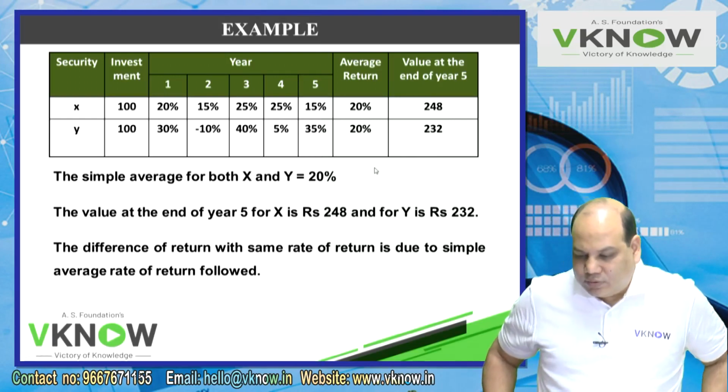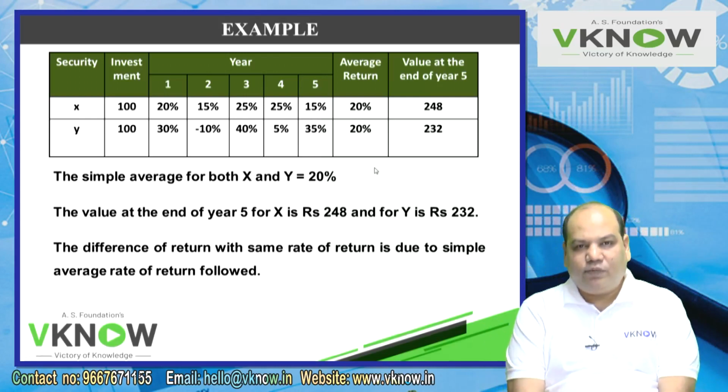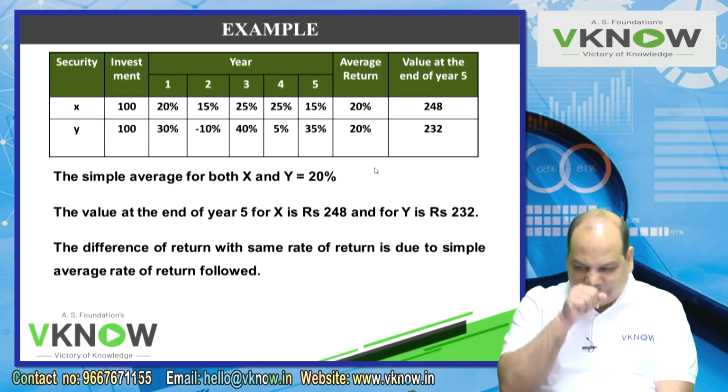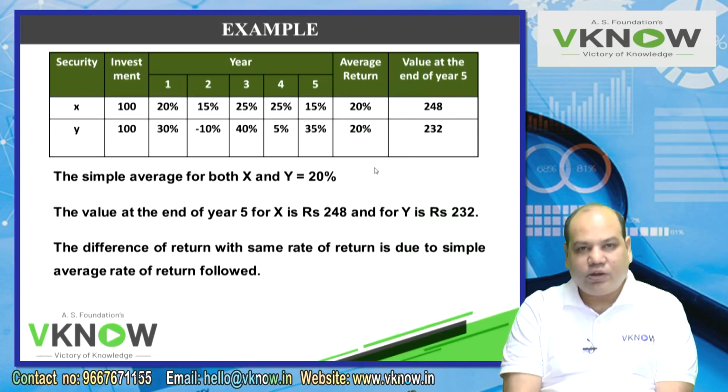So please write down a note. The simple average for both X and Y is equal to 20%.